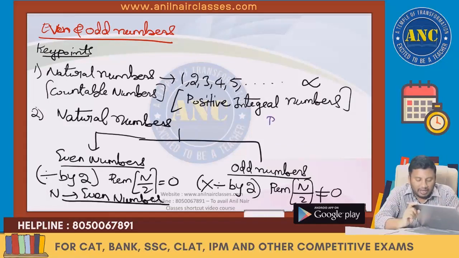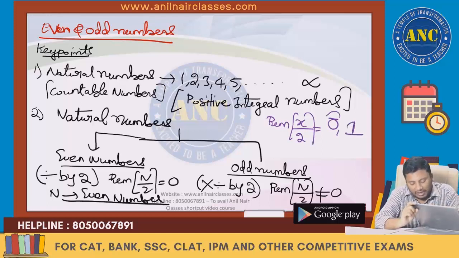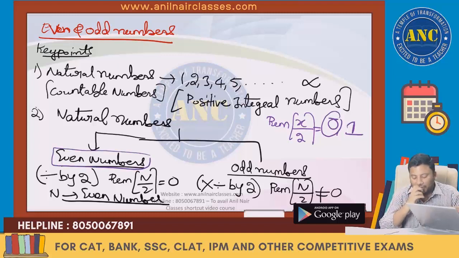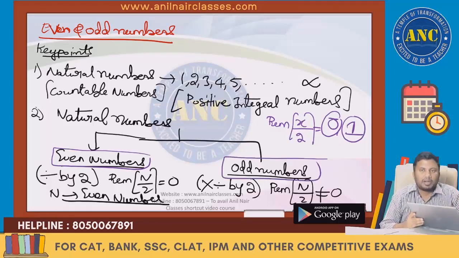When you divide a number by 2, you will get remainder either 0 or 1. If you get remainder 0, it is an even number. If you get remainder 1, it is an odd number. An even number is divisible by 2. An odd number is never divisible by 2.